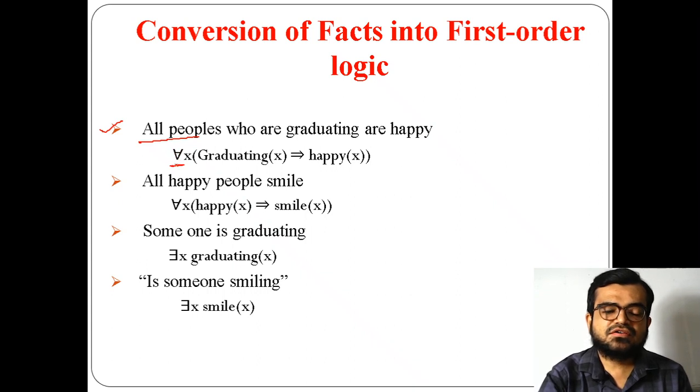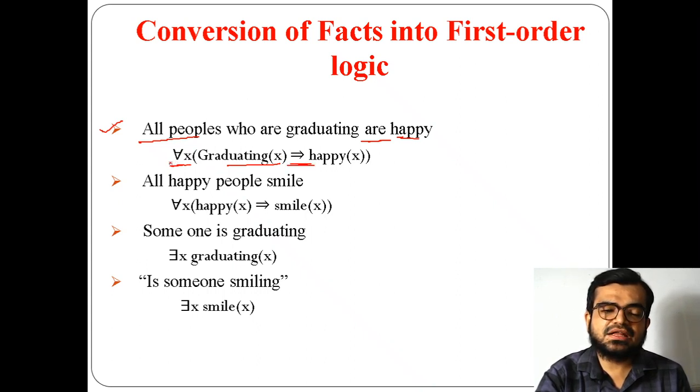So I used for all, and for all people it is there. I am not mentioning people, I am using a variable x. For all x, or for all people, x represents people who are graduating. Then who is graduating? People are graduating. So graduating of x means that people are graduating, implies happy. So the arrow means the implication symbol.